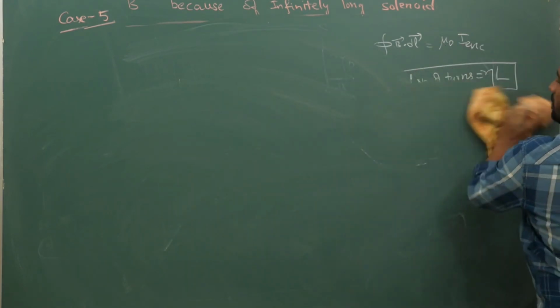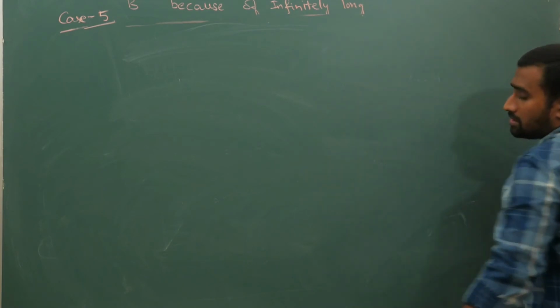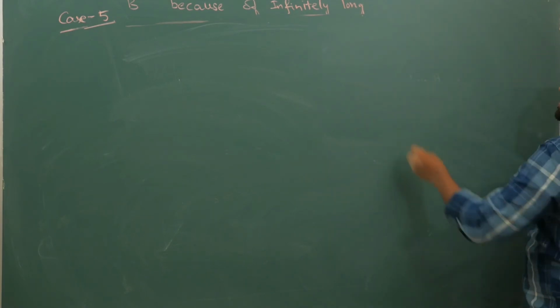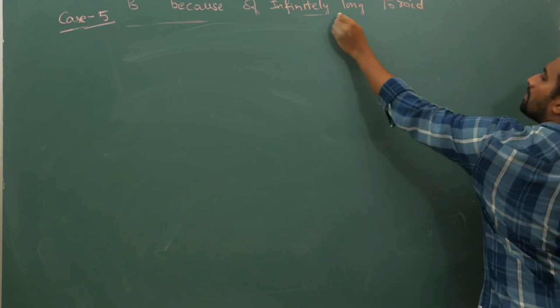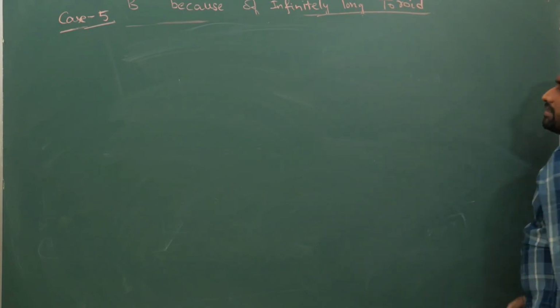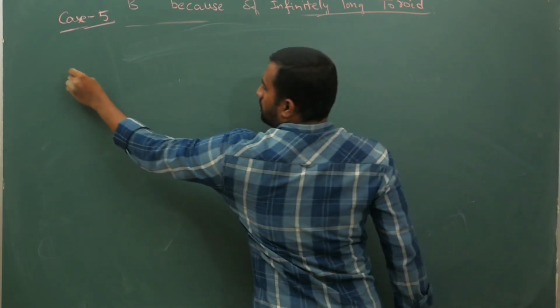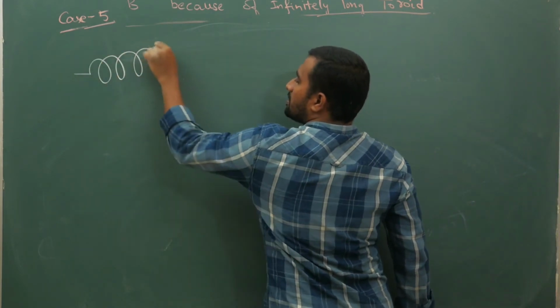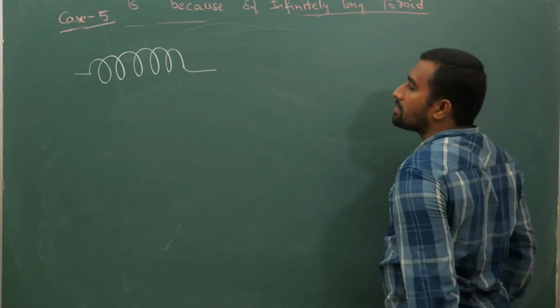So what is a toroid? A toroid is nothing but, once again, a solenoid. So it is B bar because of an infinitely long toroid. What is a toroid? If you have a solenoid like this, you bend it to form a circle.